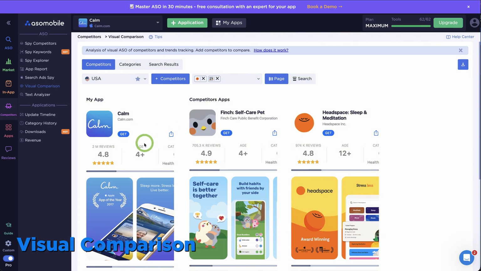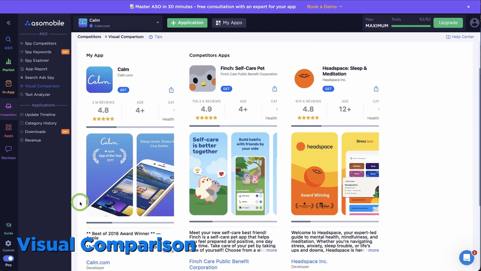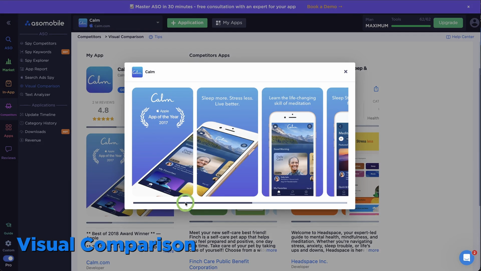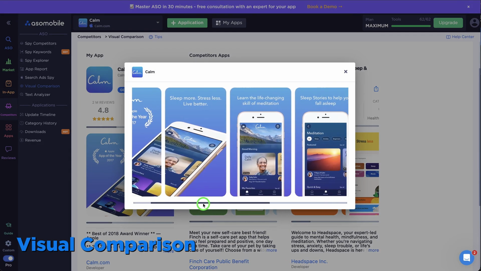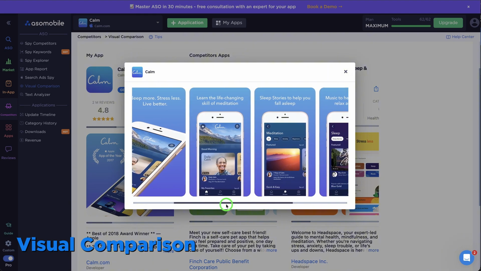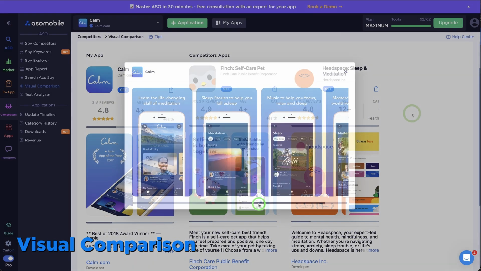Calm, dark tones, nature, minimalism. The message is clear even before you read the title. Sleep, silence, relaxation. The first screenshot immediately highlights sleep stories, the app's main selling point.